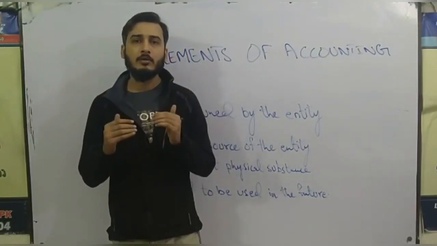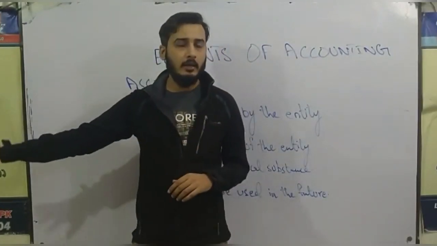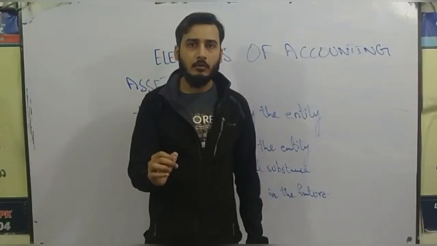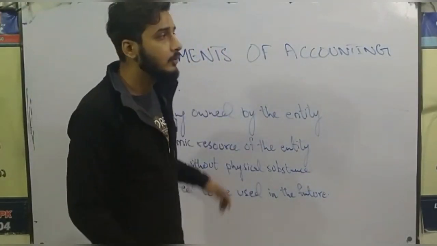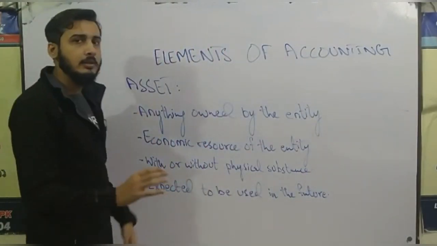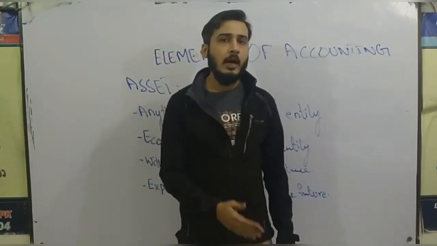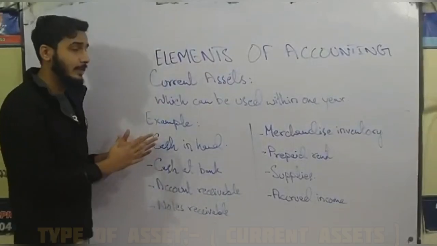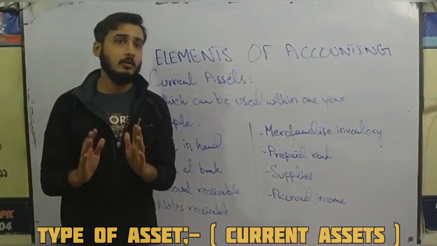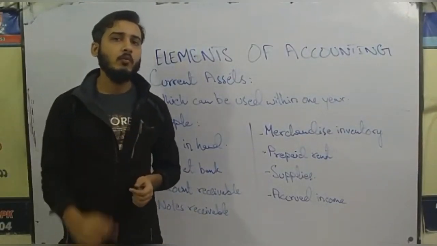That asset belongs to the company and nobody else is going to take it, and the company is going to use it in the future. Jot down all the conditions if you want, then we are moving forward to the types of assets. So what is a current asset? Current assets are those assets which can be used within 1 year.